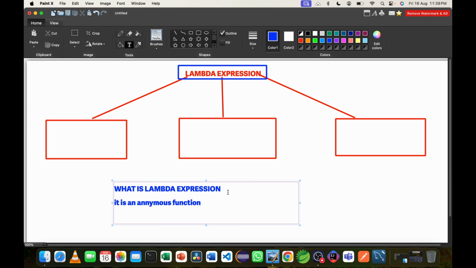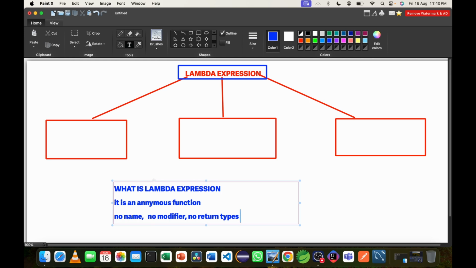It means it doesn't have any name, no modifier, and no return type. That's why we call this an anonymous function. It doesn't have any name, and without any name anything can be anonymous.